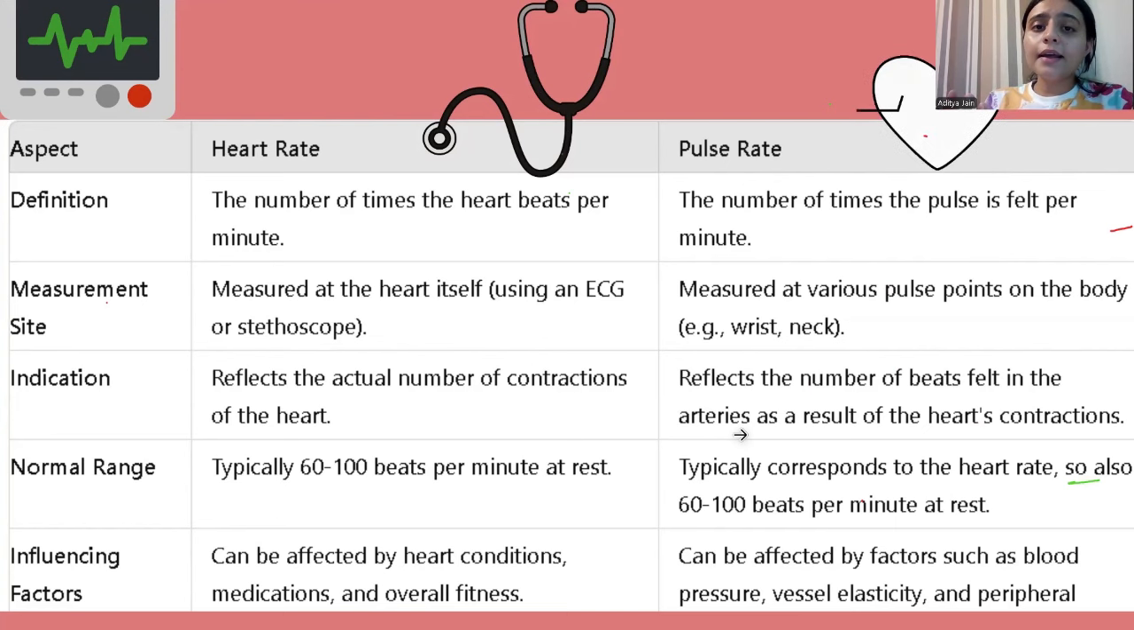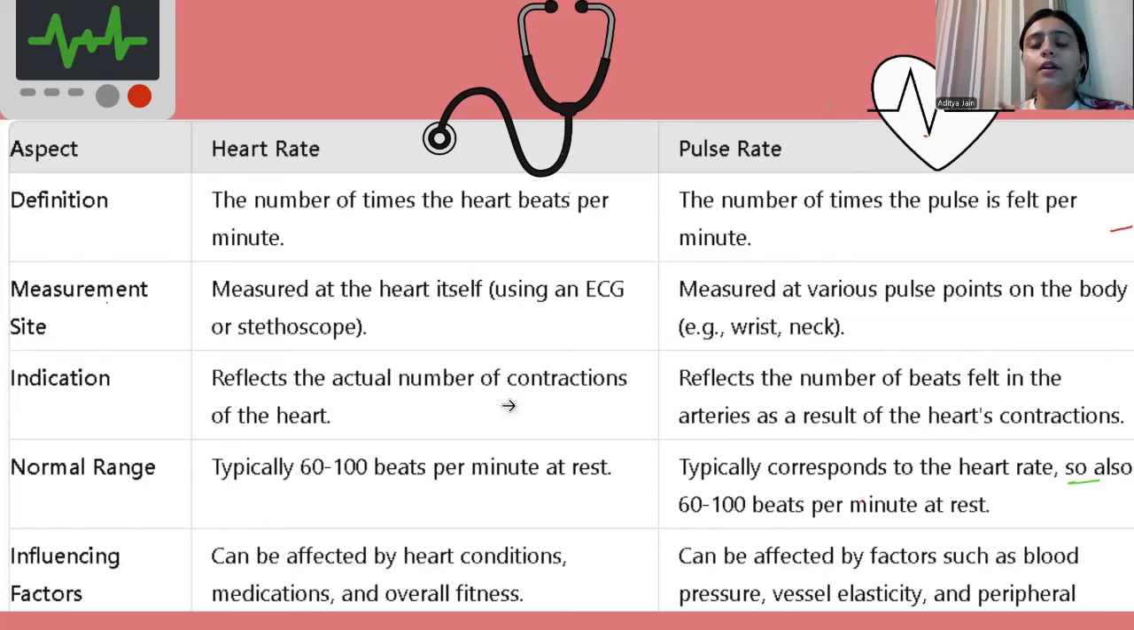Rhythmic movement, who is doing it? The heart is doing it. That is why the heart rate and pulse rate are similar to each other, quite similar to each other. This was all about the heart rate and the pulse rate.